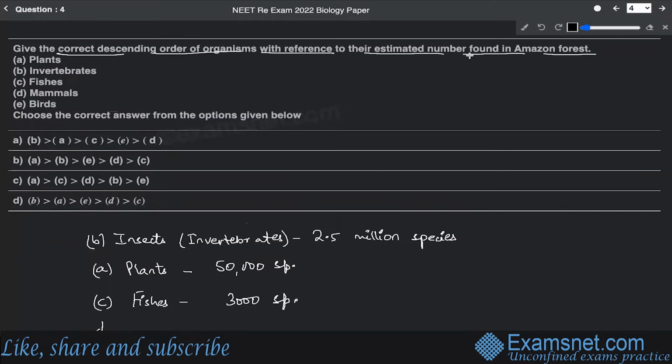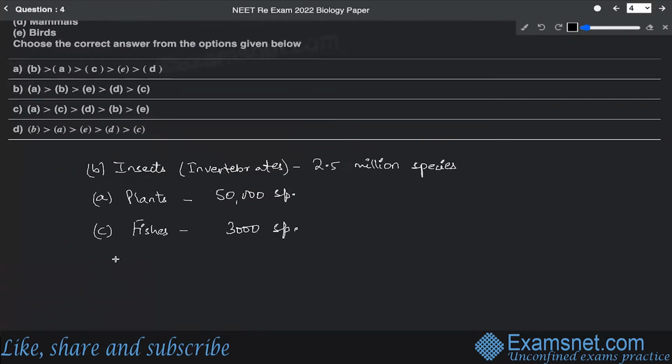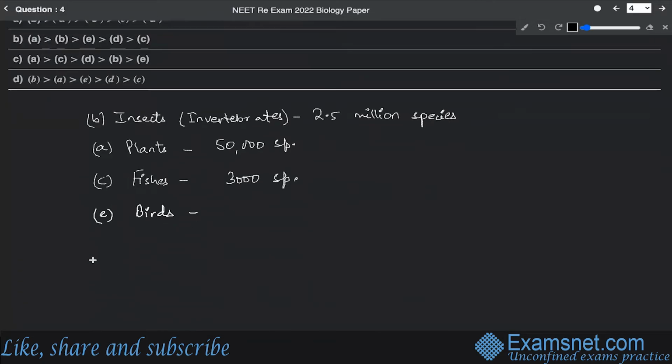Then comes the birds, I guess, D. Sorry, it's E. So then comes the birds. And the last will come the mammals. That means D. So birds account for approximately 1,300 species. And in mammals, approximately 430 different kinds of species are found in case of the Amazon forest.